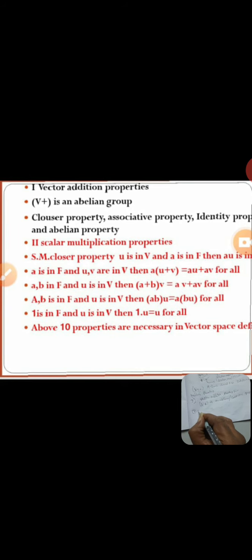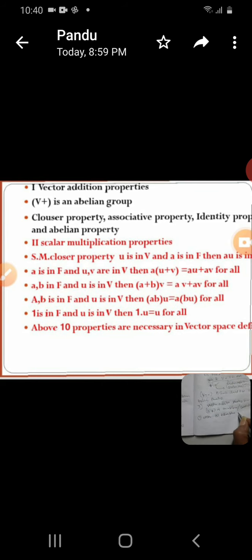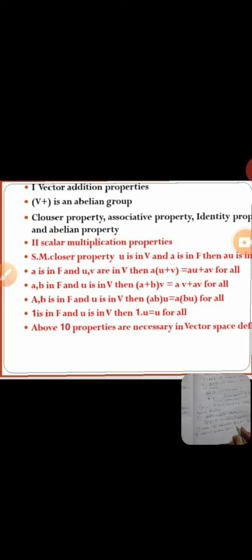One is the closure property. Second is the associative property. Third is the identity property, and fourth is the inverse property. Fifth is the abelian or commutative property. When these five properties are satisfied, then V plus is called an abelian group.